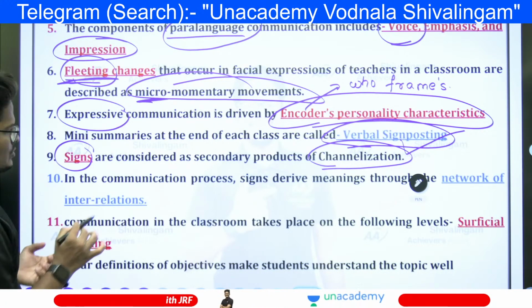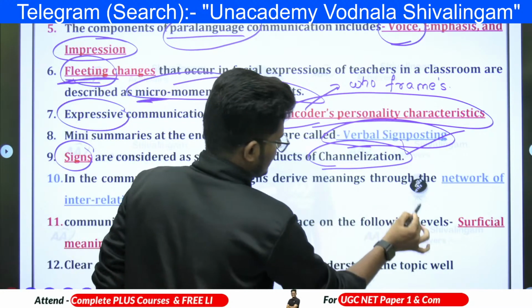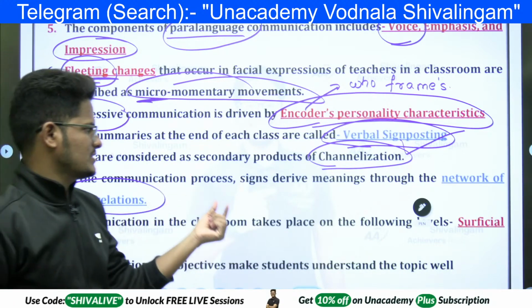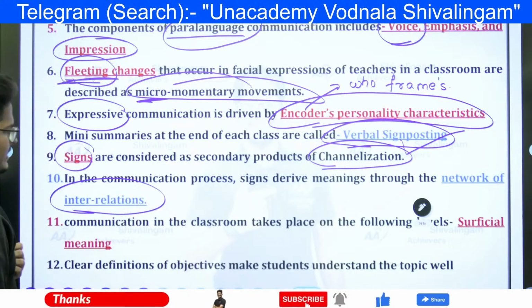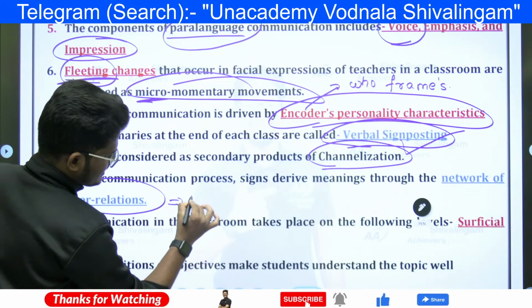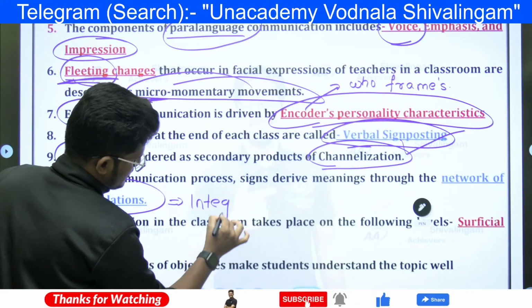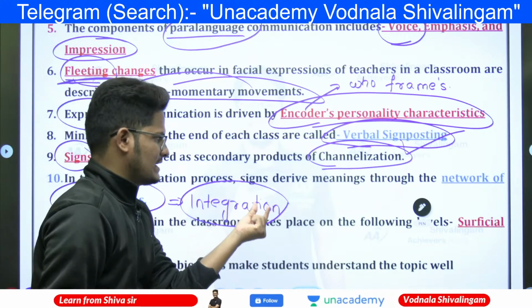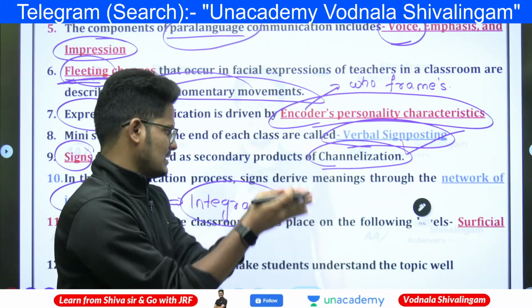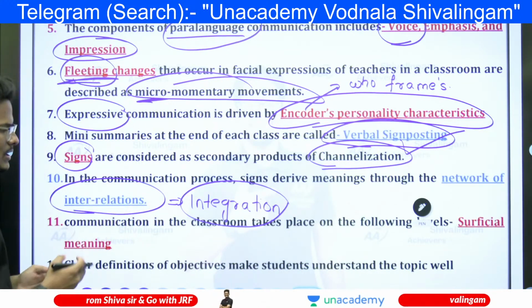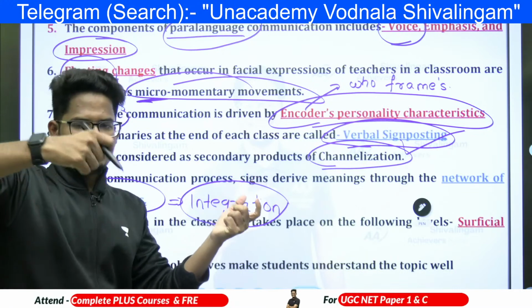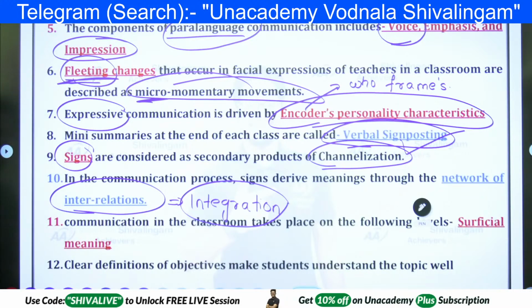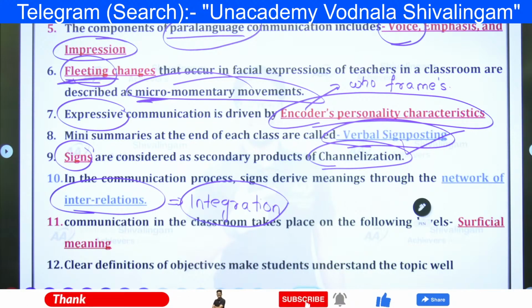Next, in the communication process in the classroom, signs derive meaning through a network of interrelations. Network of interrelation means integration of many things under one. Until you connect the signs and the meanings and the alignment is done properly, we will not have the meaning of it. The symbols or signs have to be properly matched, and only then can we create the integration of meanings, the interrelation.